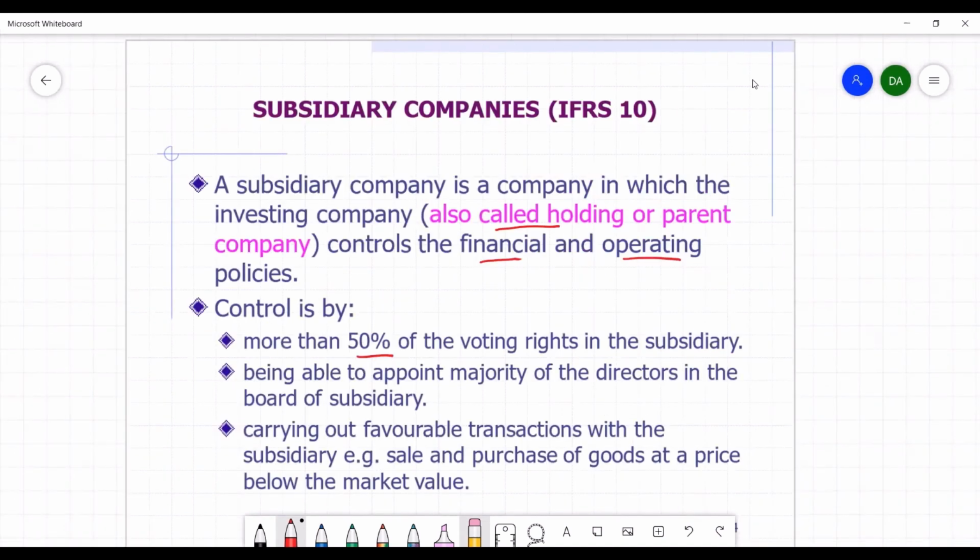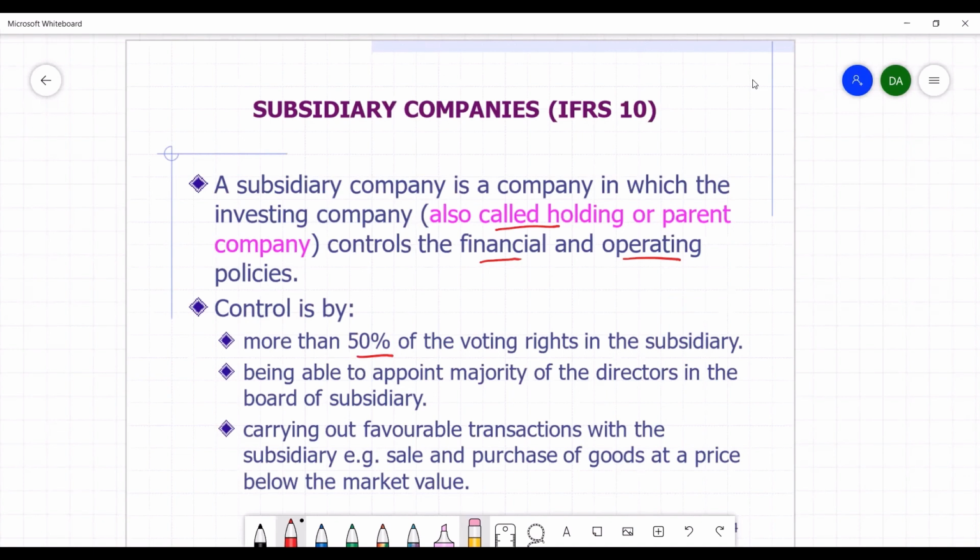In this lesson, we focus more on group accounts, and therefore we shall be talking about a parent company and the subsidiary, and many subsidiaries. A subsidiary company is a company in which the investing company, which is the parent company or the holding company, controls the financial and operating policies.